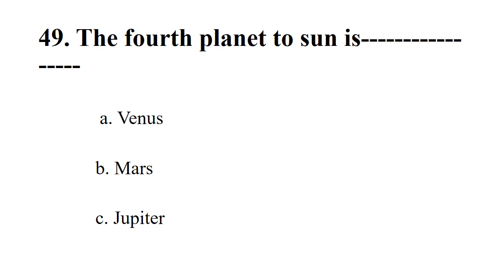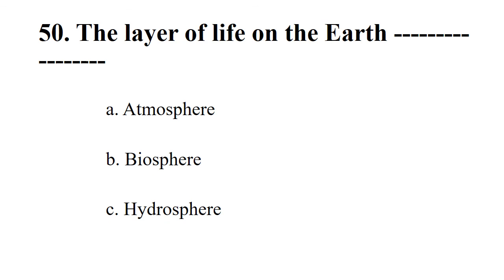Next. The fourth planet from the Sun. Options: Venus, Mars, Jupiter. The right option is Mars. Next. The layer of life on the Earth. Options: atmosphere, biosphere, hydrosphere. The right option is biosphere.